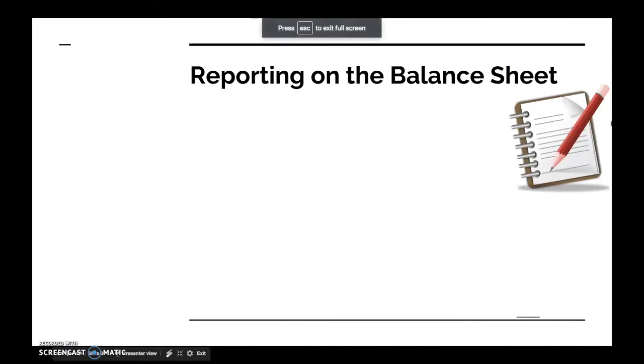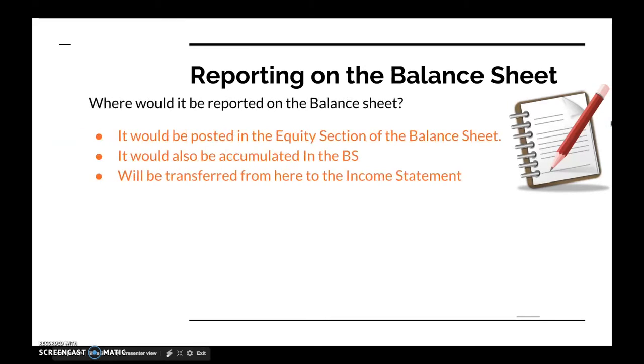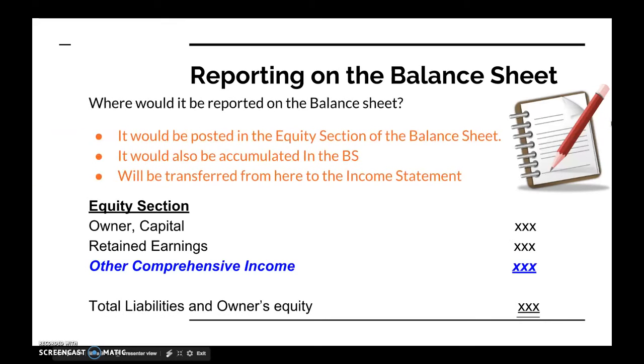Now that you know what other comprehensive income is, why you use it, and when you use it, where would you place it on the balance sheet? Well, take a moment to think. Other comprehensive income is a no gain or loss account. It is a tricky account to place. It would be put into the equity section of the balance sheet. It would also be accumulated there, and later on in the financial report, it would be transferred on to the income statement.